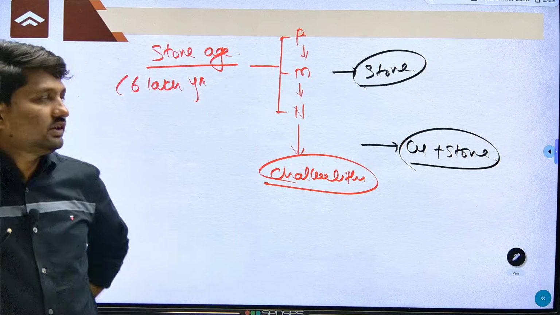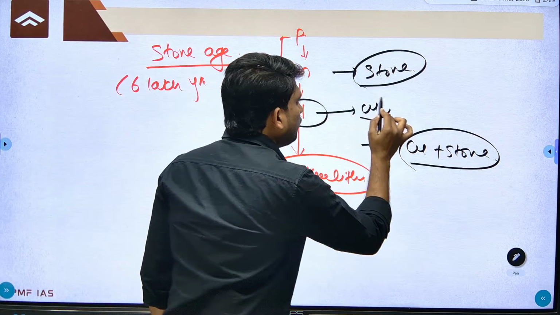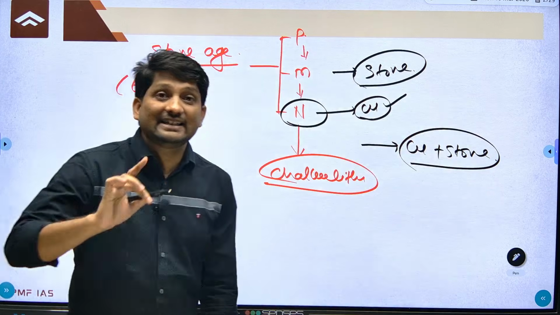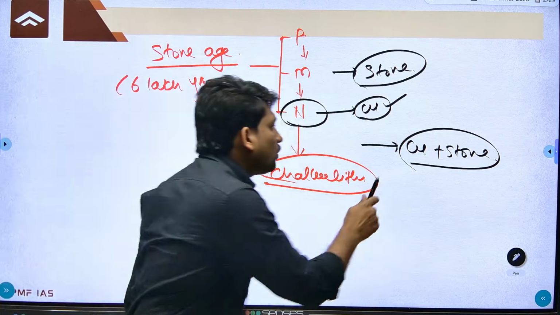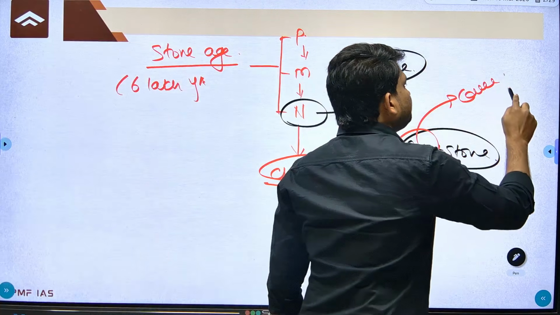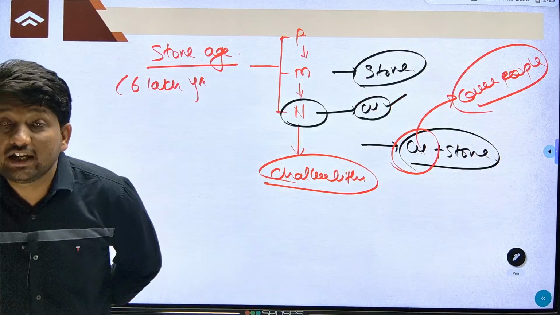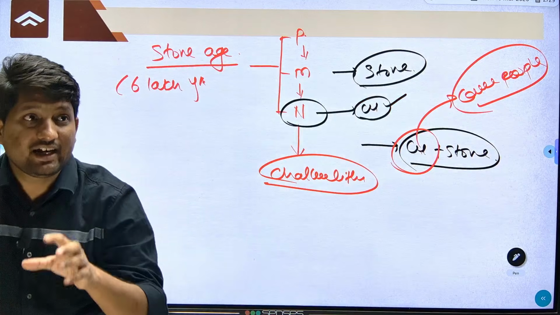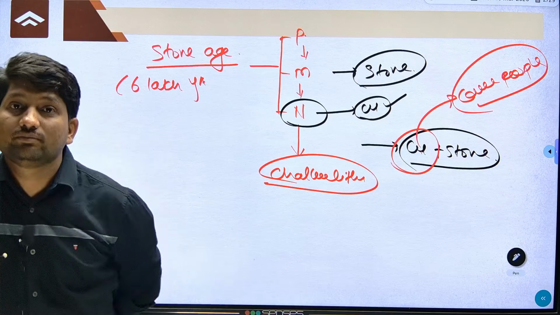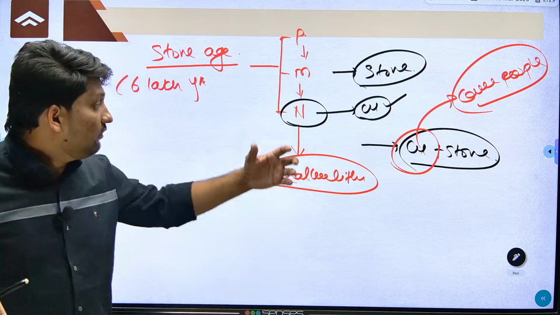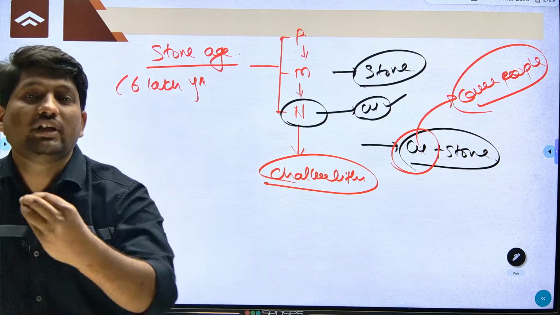Have full concentration. See, just finding a few copper artifacts in the Neolithic, that doesn't mean the site is Chalcolithic. We are calling this site Chalcolithic because here copper is used by common people. So when the use of copper became common, we call this the Chalcolithic phase. If you have already read about the Chalcolithic period, in some of these sites we have found traces of bronze, but that doesn't mean these were Bronze Age sites. We call a site Chalcolithic when the use of copper became common, when common people in their daily life are using copper.